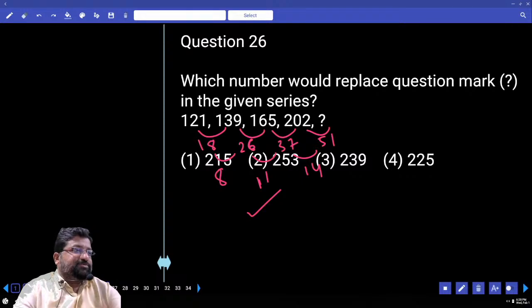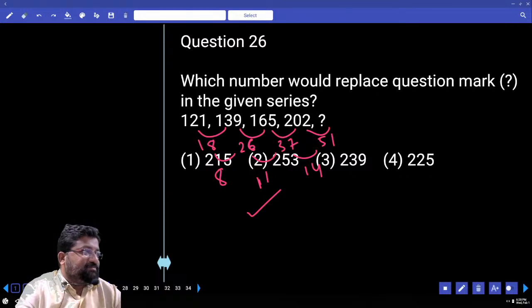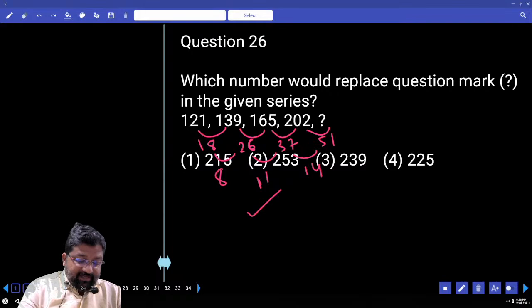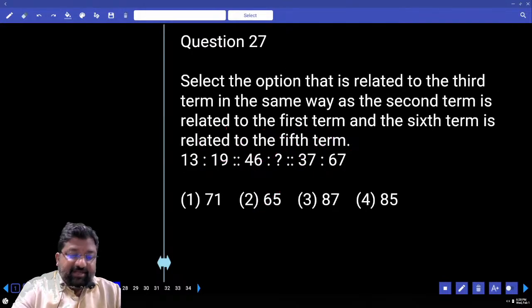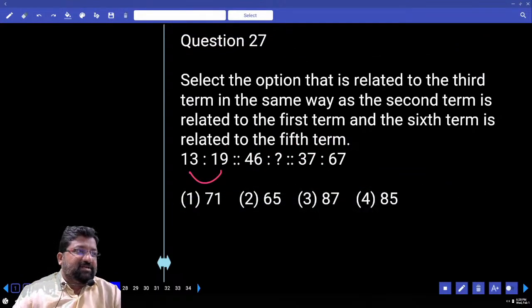Options, yes. Second option, close. Is this clear? When you take the difference and if you don't get the answer with difference, go for difference of difference.